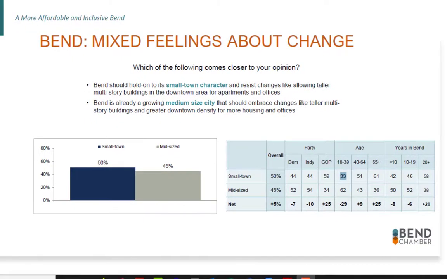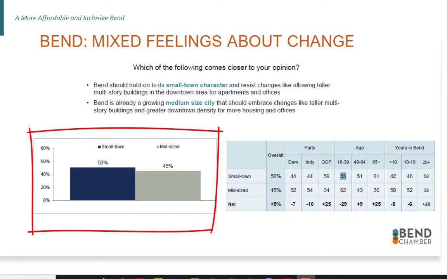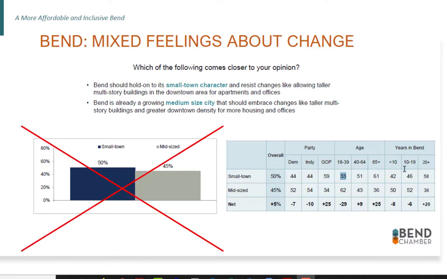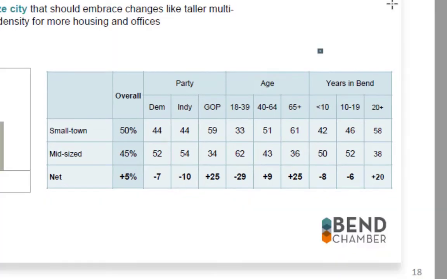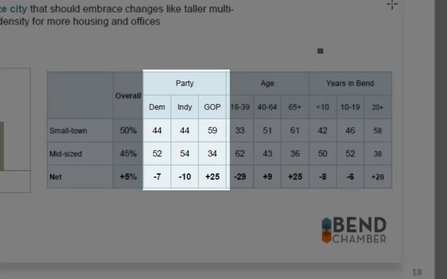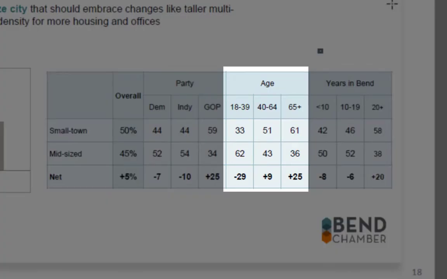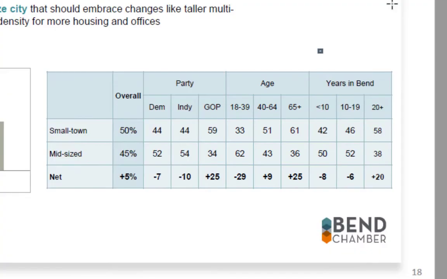Okay, my friends, so let's dive into this right here, where we've got a whole lot of information crammed into a histogram over here. But I'm going to ignore that histogram and focus more on this table that's over here, because this has got a lot more demographic information. We've got it broken down by political party, which I'm going to ignore for now. We're going to focus on this age bit, and maybe the years in Bend, but definitely the age bit right here.